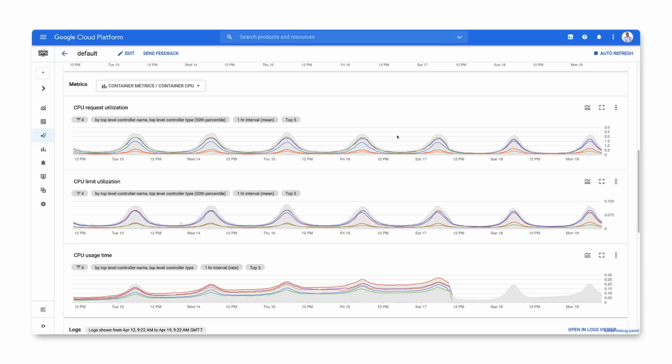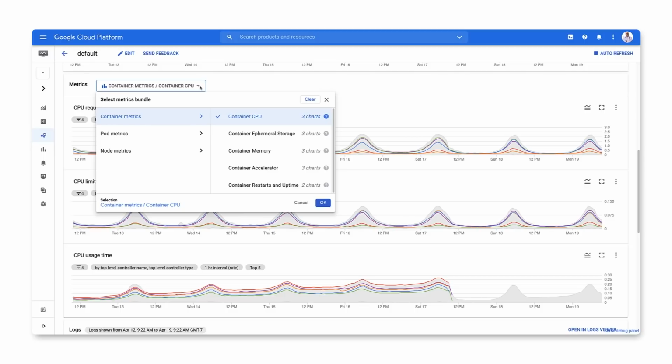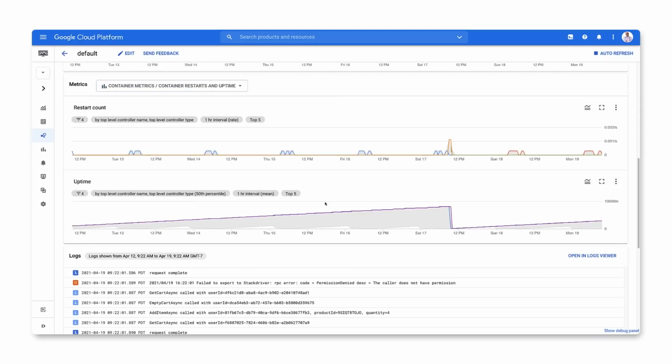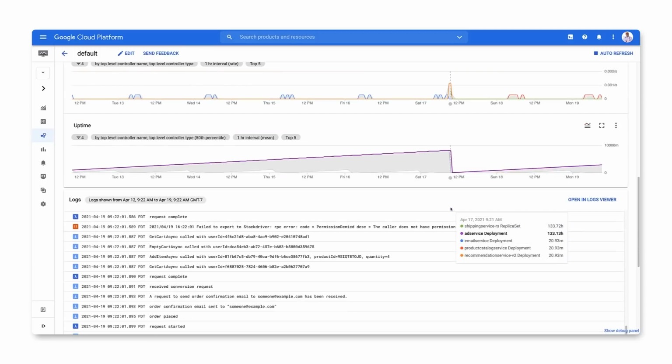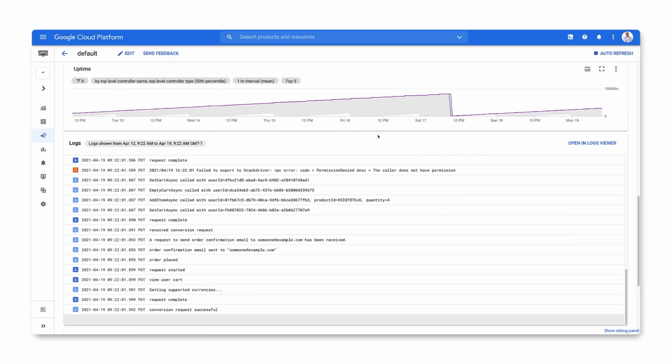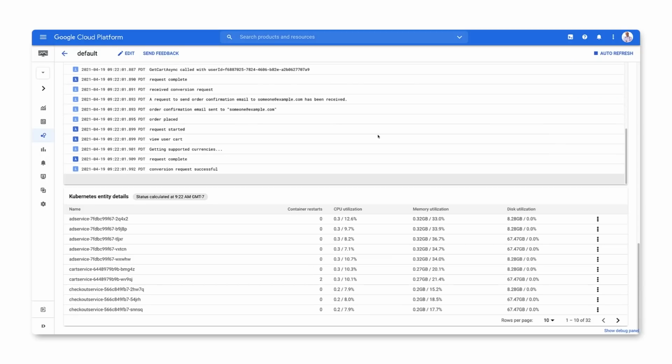To further investigate our service, we'll give you a variety of performance and health metrics that are automatically gathered for it. Because this service was defined based on the GKE namespace, we have access to container, pod, and node metrics for that namespace. As an example, we can switch to the container restarts and uptime view to see how stable our service is. We can see that a number of our containers restarted right around the same time. Further down, we can see logs being emitted by our service and the Kubernetes entity details below that.